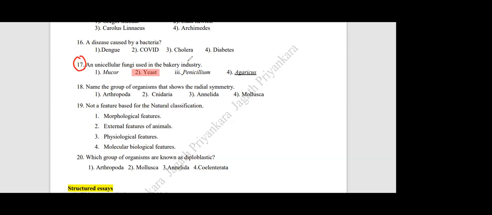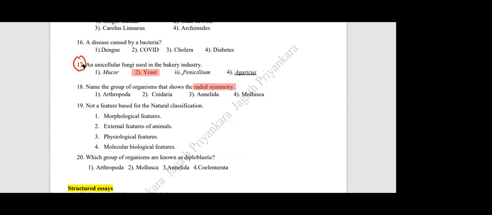Question number 18. Name the group of organisms that shows radial symmetry. There are two invertebrate groups with radial symmetry. One is pentaradial symmetry, the other one is just radial. If they ask pentaradial symmetry, that is Echinodermata. What is the other? This is one of the main unique features of this invertebrate phylum. This is the least developed invertebrate phylum.